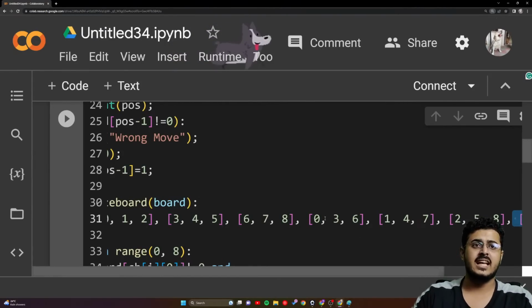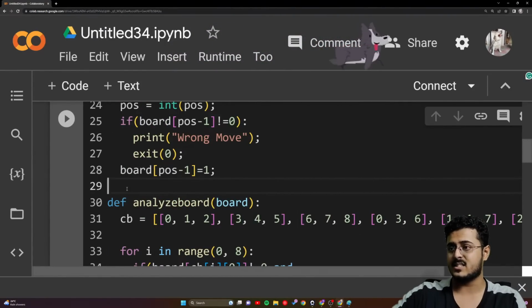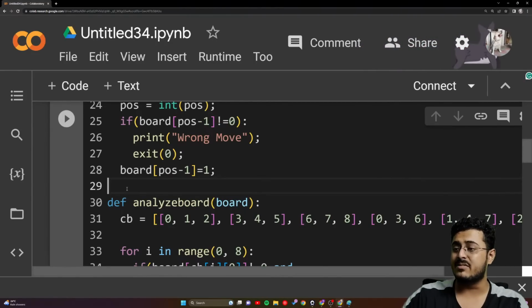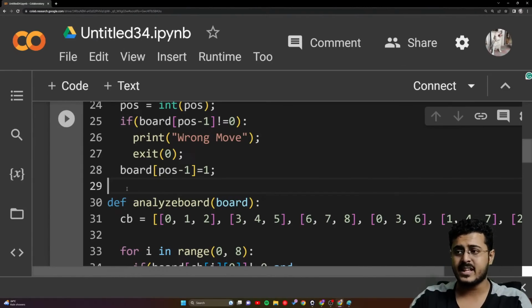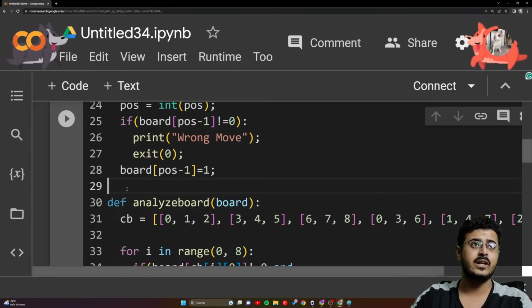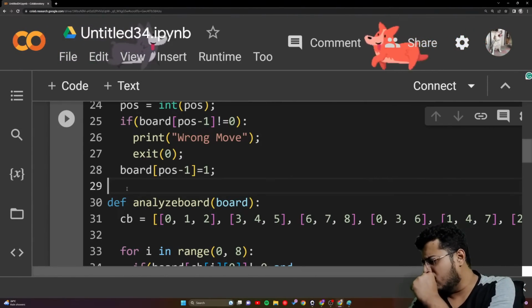Okay, so the next thing that we have to do is write the code for our computer's turn, guys. Now we need to write our code for the computer's turn. This is the most difficult part of the entire project. You have to listen to me very carefully, otherwise you will not be able to understand it.